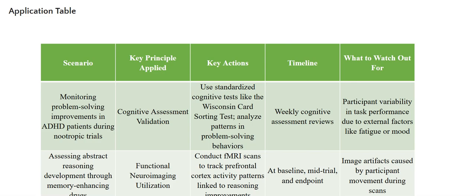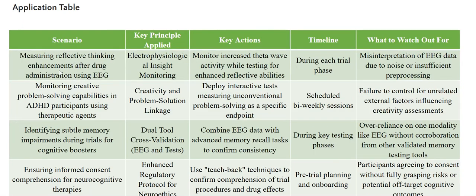As scenarios, we have monitoring problem solving improvements in ADHD patients during nootropic trials, assessing abstract reasoning development through memory enhancing drugs, identifying adverse effects such as confusion during psychotropic drug testing, measuring reflective thinking enhancements after drug administration using EEG, monitoring creative problem solving capabilities in ADHD participants using therapeutic agents, identifying subtle memory impairments during trials for cognitive boosters, ensuring informed consent comprehension for neurocognitive therapies, refining trial protocols for abstract thinking medications.